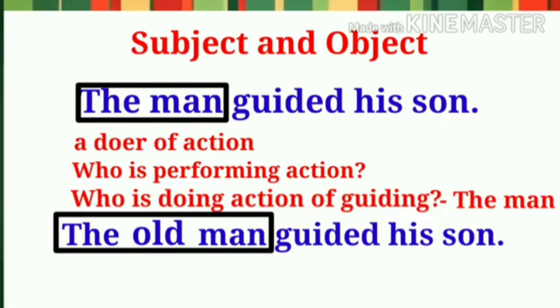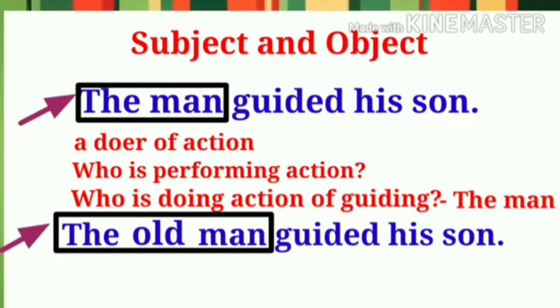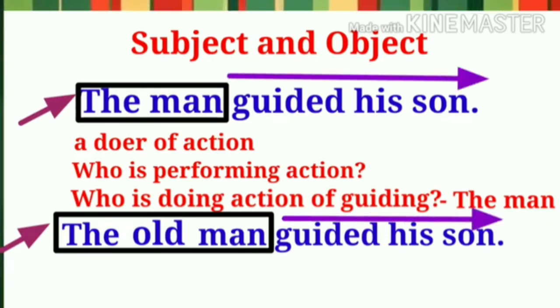In this way, when we transform active voice into passive, we must point out or identify the complete subject from the given sentence, as we are going to write this complete subject at the end of the passive voice. If you fail in identifying the complete subject or correct subject, your transformation of active sentence into passive may not be correct.